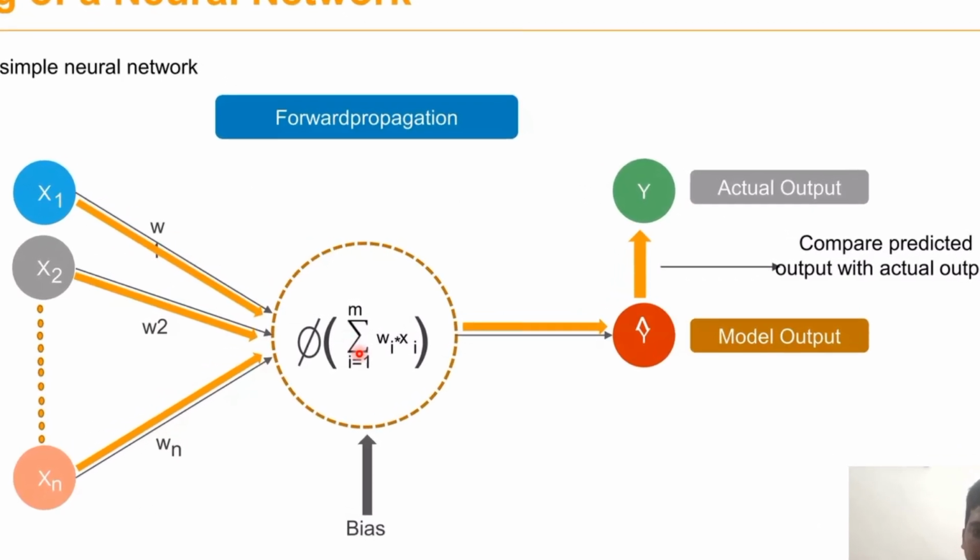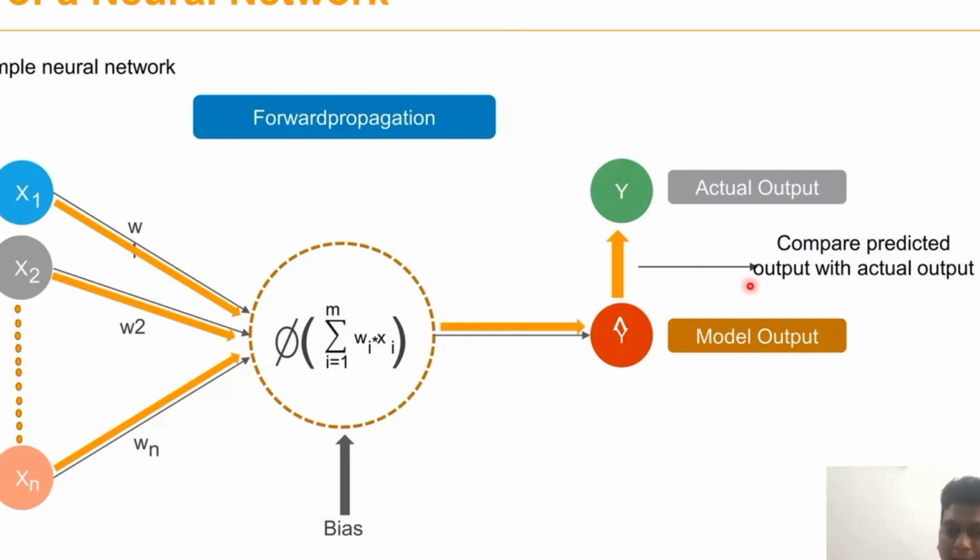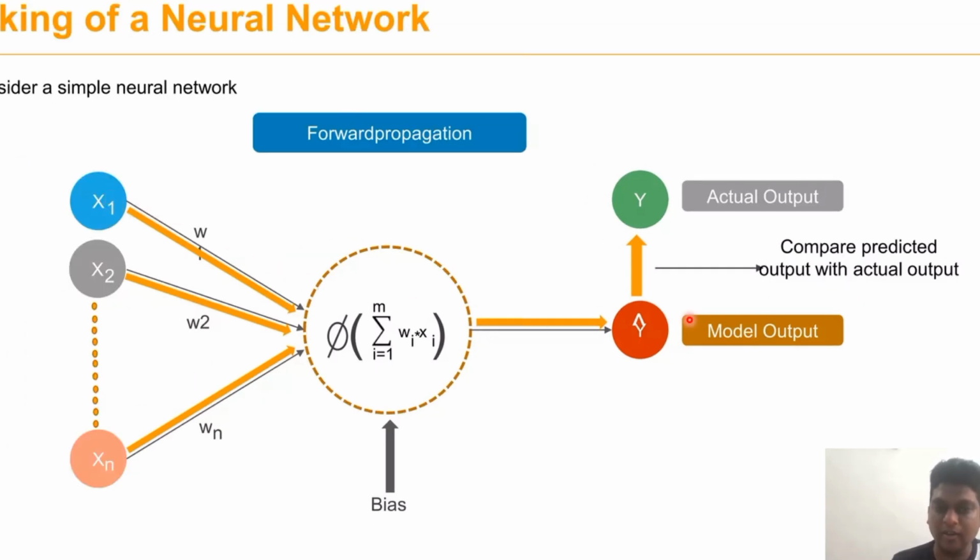Here after providing the input, we have W1, W2, Wn as the weights. Then the bias is provided, so this transfer function is calculated. Then this is the modeled output, which means our predicted output. This y cap represents our predicted output, and this y represents the actual output. Comparing these two, the predicted and the actual output, we can obtain the loss function value. We proceed in this forward direction, which is known as forward propagation.